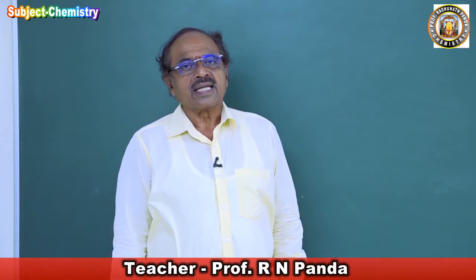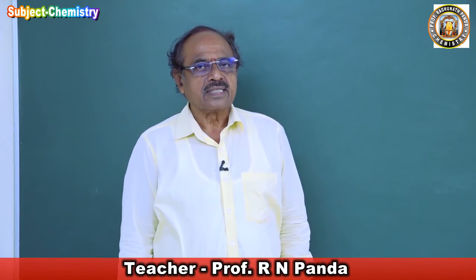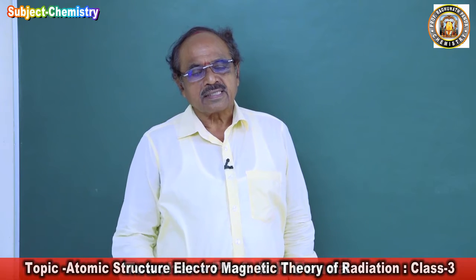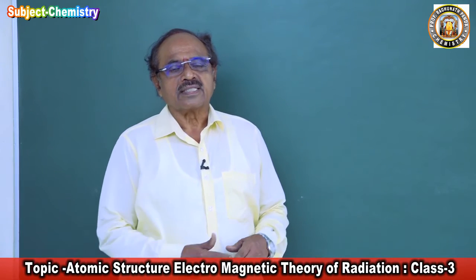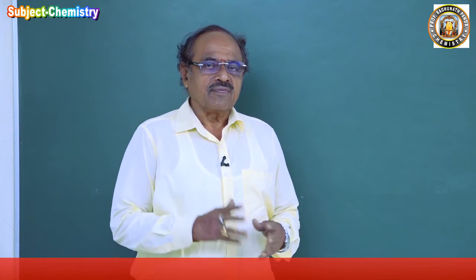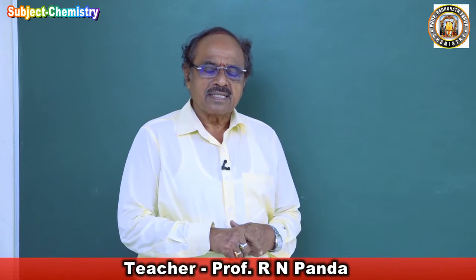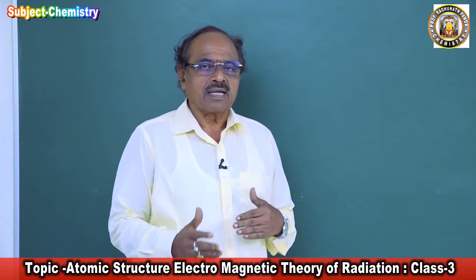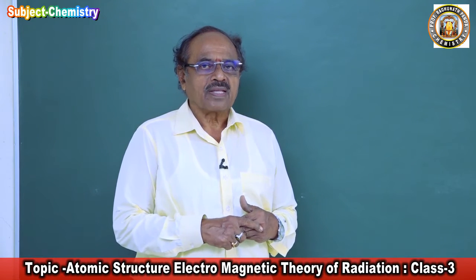But the electron never falls into the nucleus. Hence this created a fallacy in the Rutherford model of atom. If the Rutherford model of atom is correct, then the electron has to fall into the nucleus, but the electron never falls into the nucleus. The atom is stable.